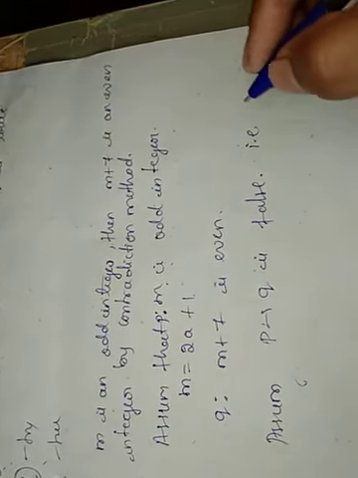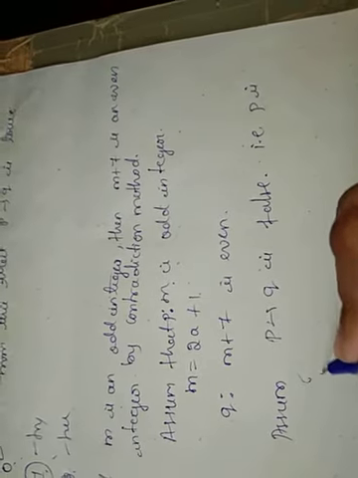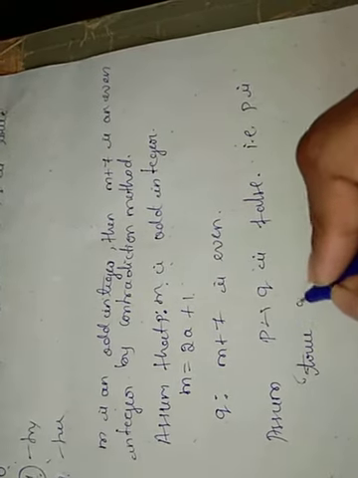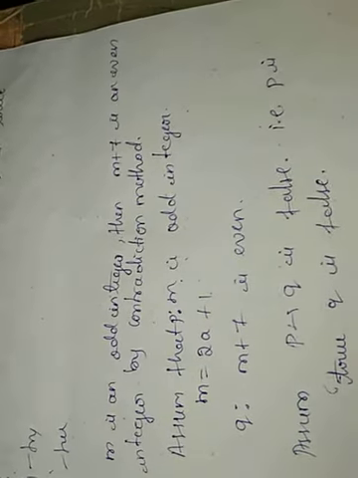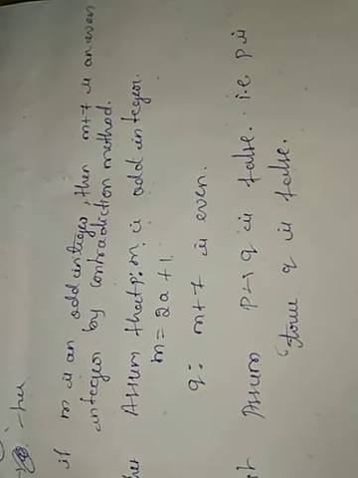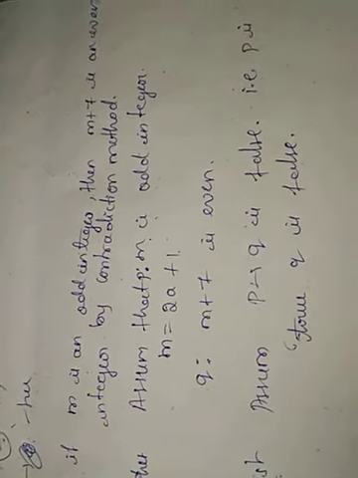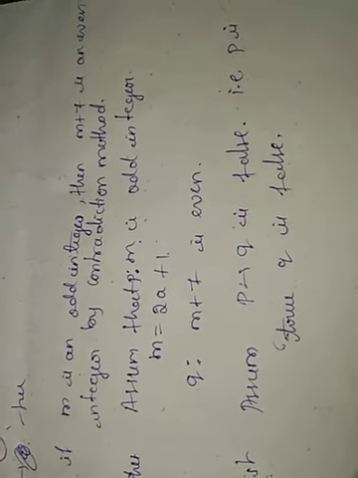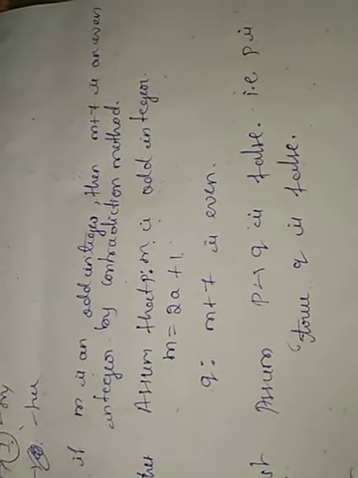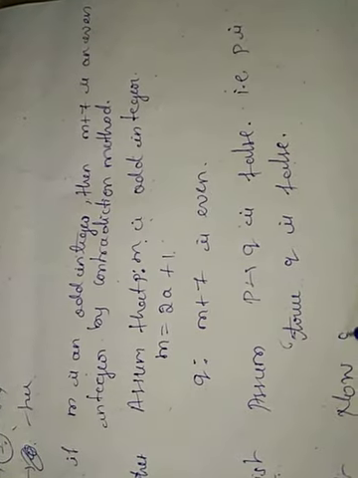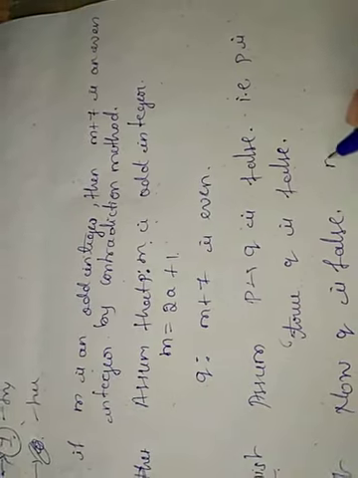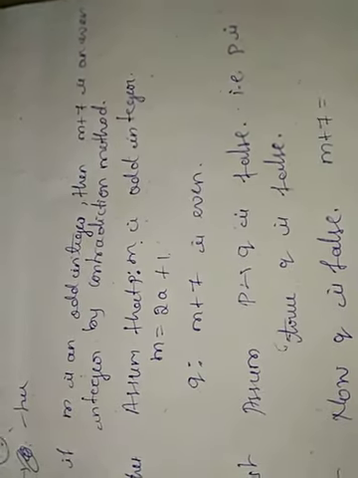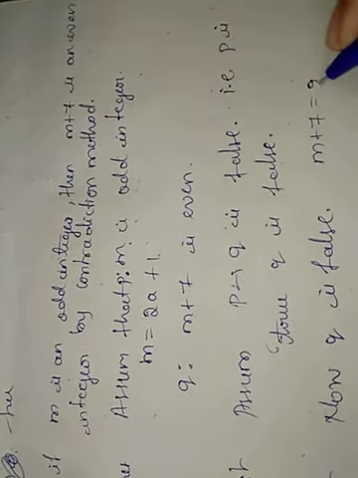That is, we have to assume P is true, Q is false. Now we are going to work out the procedure. Now Q is false. Q is false means m plus 7 is not even. M plus 7 is odd.